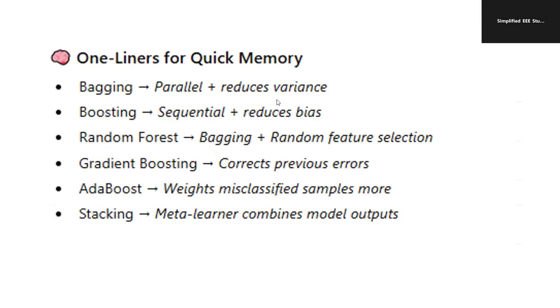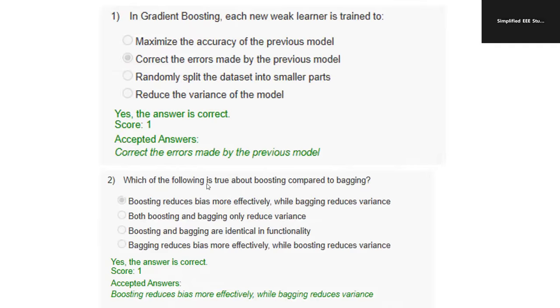Bagging means parallel plus reduction of variance. Boosting, sequential plus reduction of bias. Random forest, bagging plus random feature selection. Gradient boosting corrects the previous errors. AdaBoost weights the misclassified samples. Stacking, meta learners.